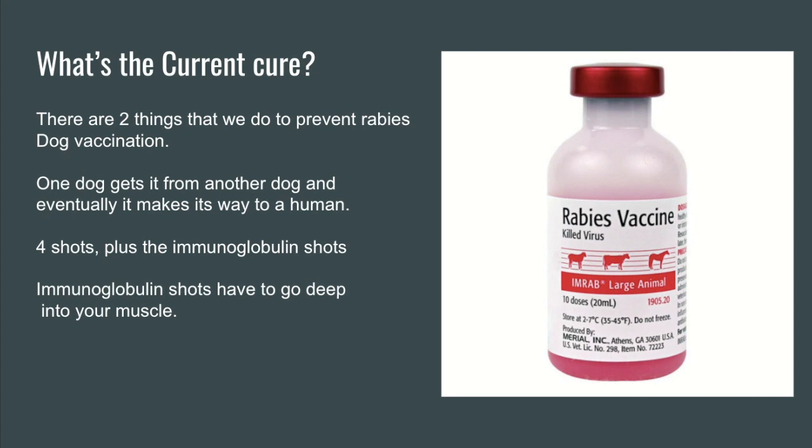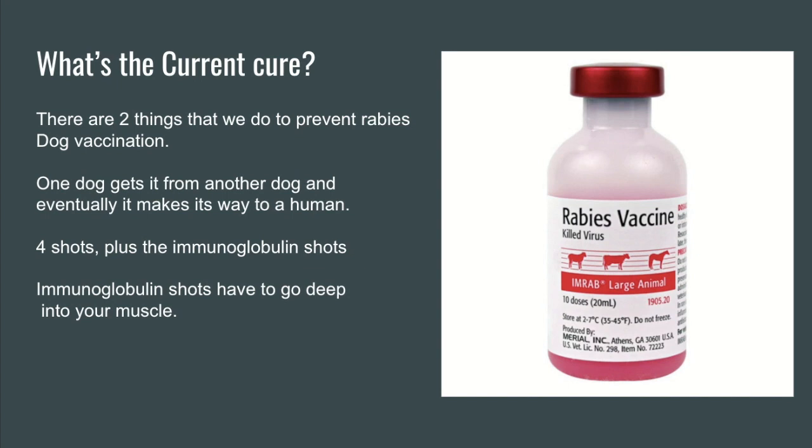What is the current cure? There are two things that we do to prevent rabies. The biggest one is dog vaccination. The disease is spread primarily through the saliva of infected dogs. One dog gets it from another dog and eventually makes its way to a human.